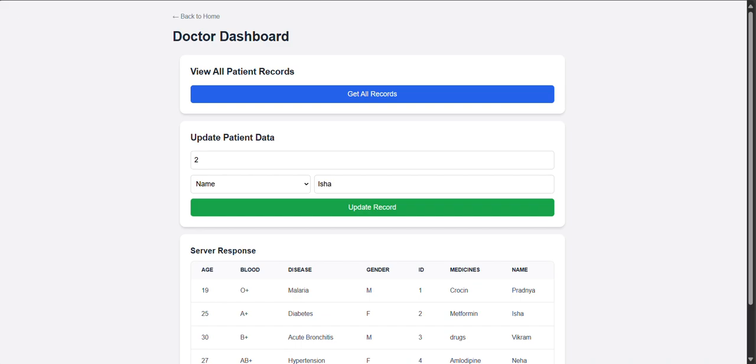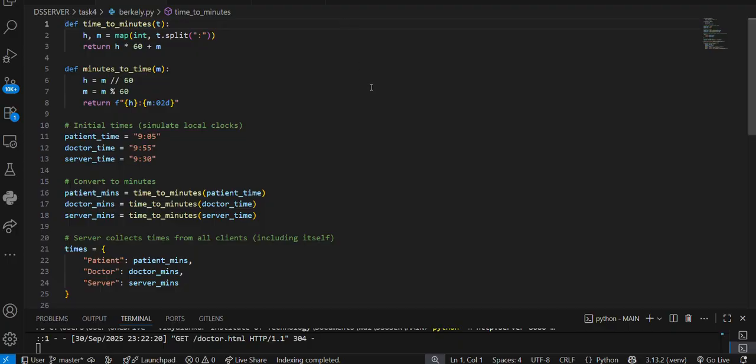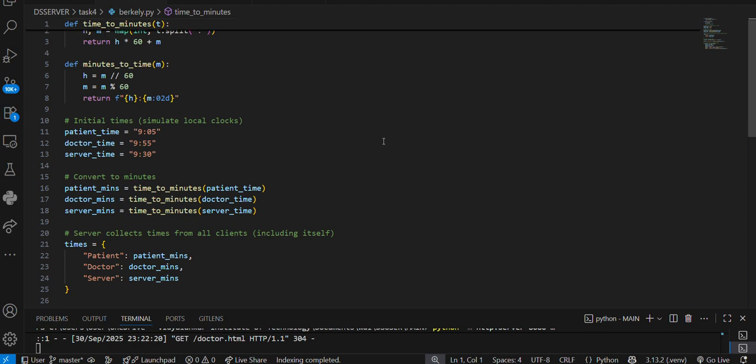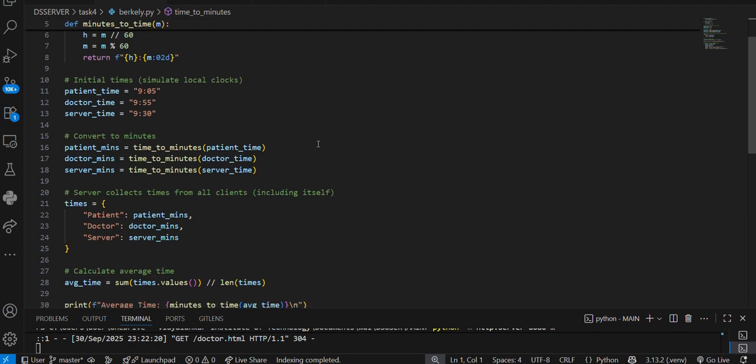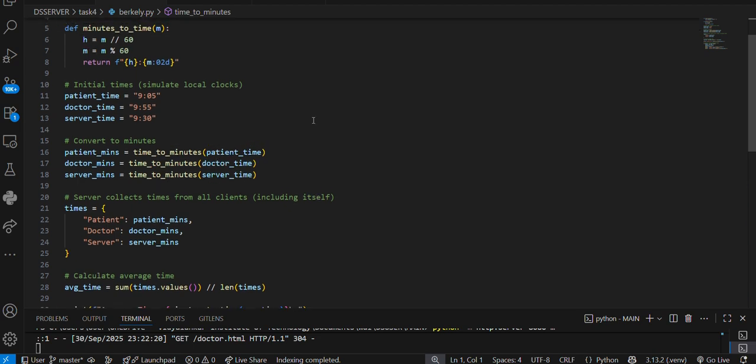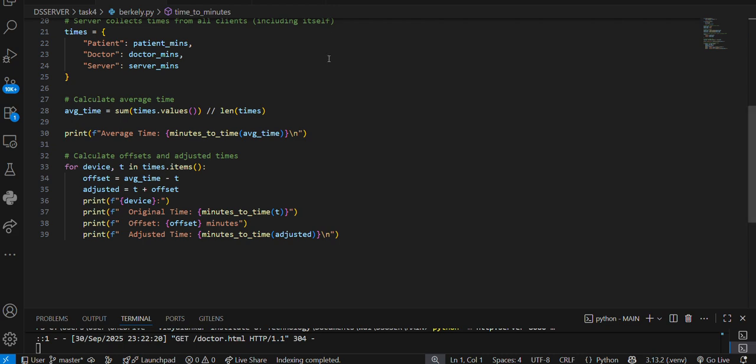interaction is smooth. We also implemented a simplified clock synchronization algorithm, specifically a variant of the Berkeley algorithm, which we used to ensure that all our devices in this distributed system have consistent timestamps. It has proved crucial for accurately logging events in our healthcare system.